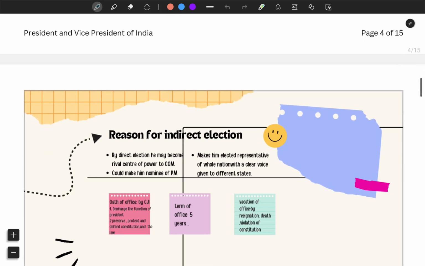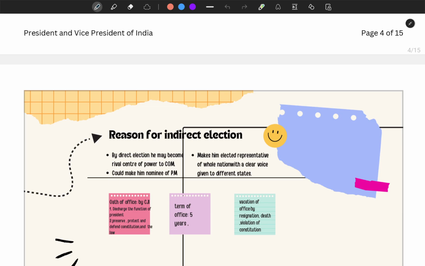Moving on, what were the reasons for indirect elections? India is a union of states, and by including MPs and MLAs in the election, both the center and states get an equal say in choosing the head of the state, thus balancing the federal power.